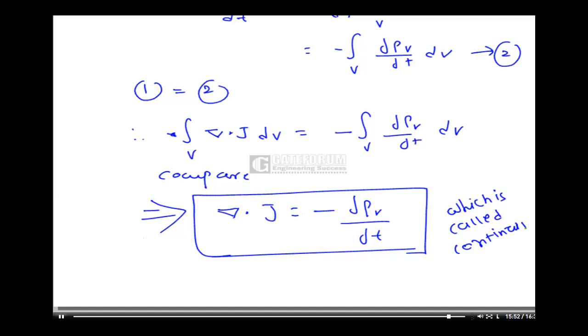Current coming out means the charge inside is decreasing. So this is the current equation for good conductors: del dot J is equal to minus dou rho v by dou t, which is one of the important equations.